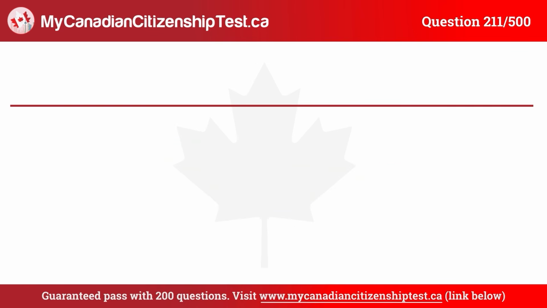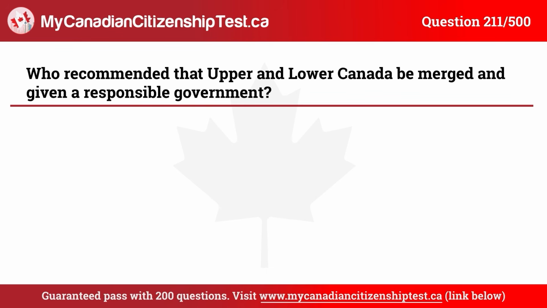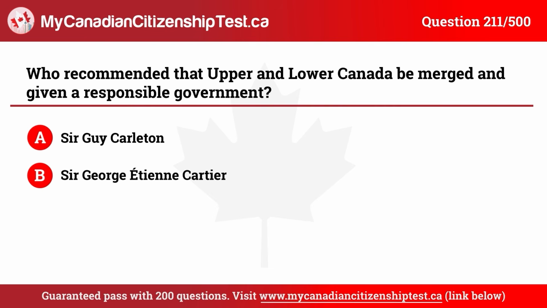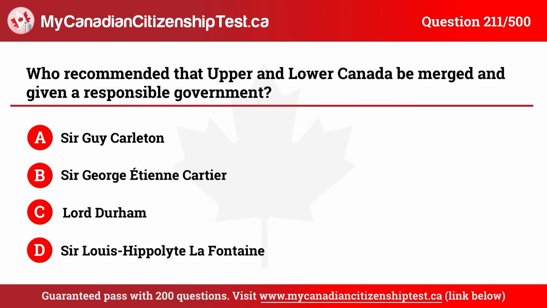Question 211. Who recommended that Upper and Lower Canada be merged and given a responsible government? A. Sir Guy Carleton. B. Sir George Etienne Cartier. C. Lord Durham. D. Sir Louis Hippolyte La Fontaine. The correct answer is C. Lord Durham.